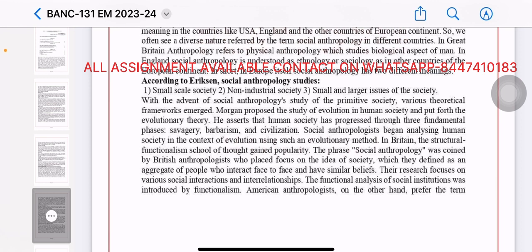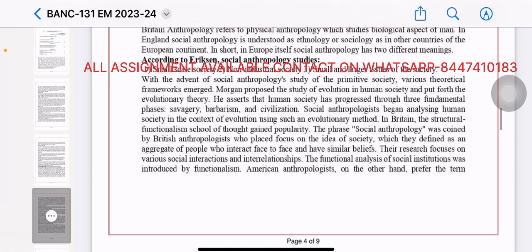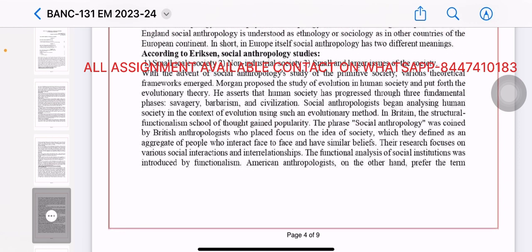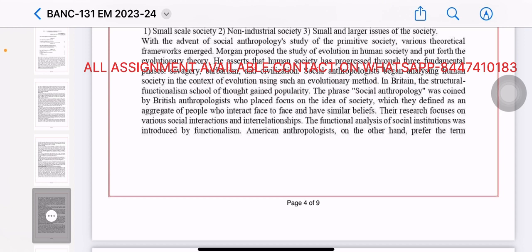In Britain, the structural functionalism school of thought gained popularity. The phrase social anthropology was coined by British anthropologists who place focus on the idea of society, which they define as an aggregate of people who interact face to face and have similar beliefs. Their research focused on the various social interactions and interrelationships. The functional analysis of social institutions was introduced by functionalism.